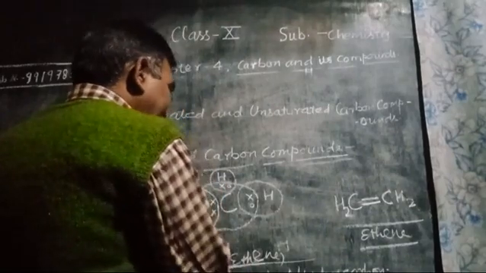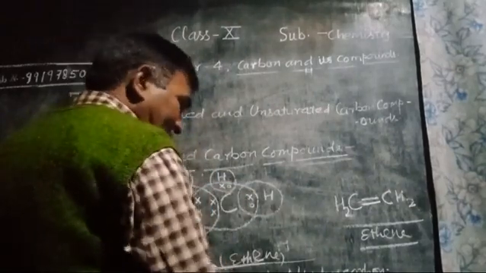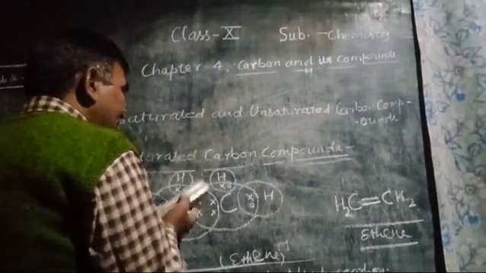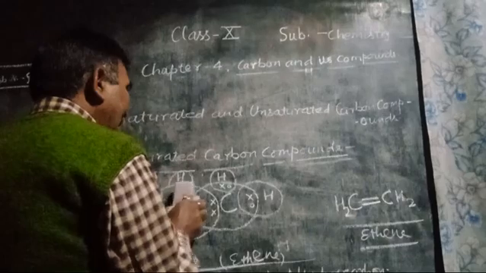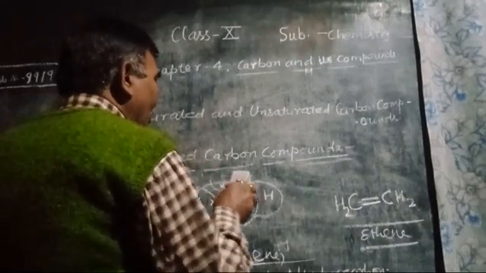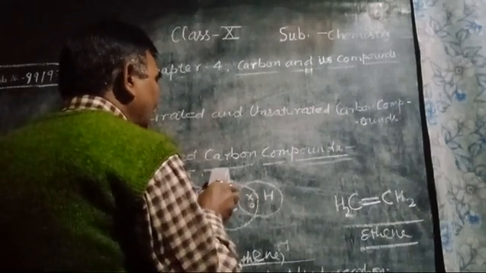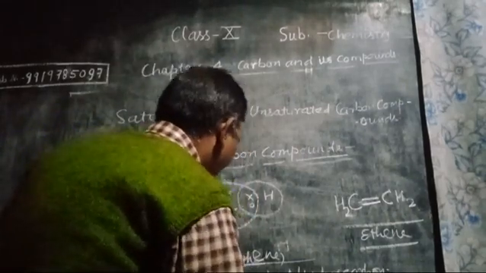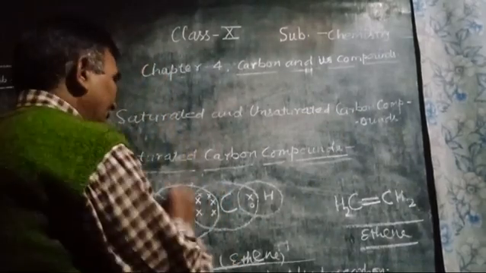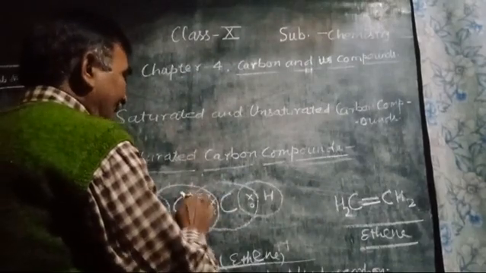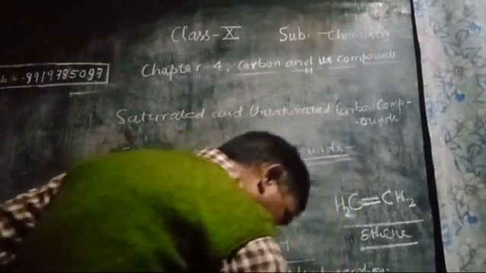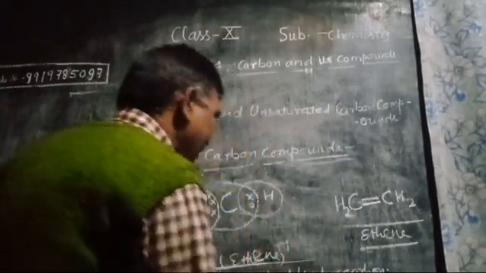If 3 and 3 electrons of both the carbons take part in bond formation, then it is also unsaturated and called the alkyne group, and the compound formed here is called ethyne. CH triple bond CH, here 3 and 3 electrons are taking part in bond formation. So the compound formed is called ethyne.